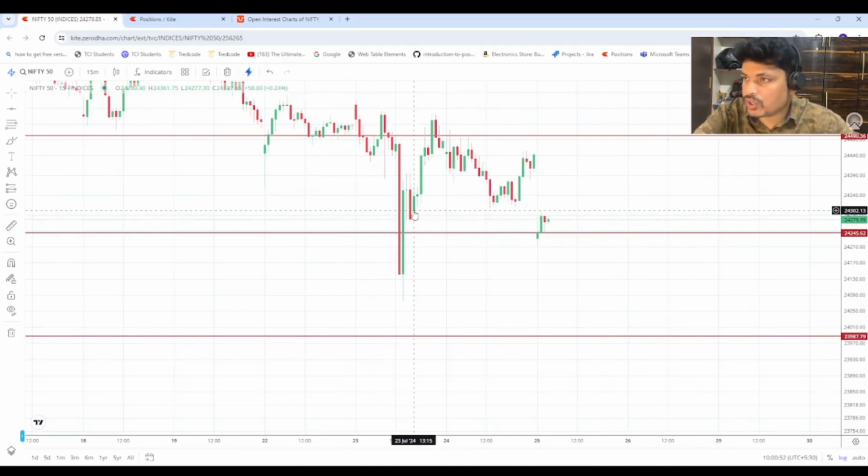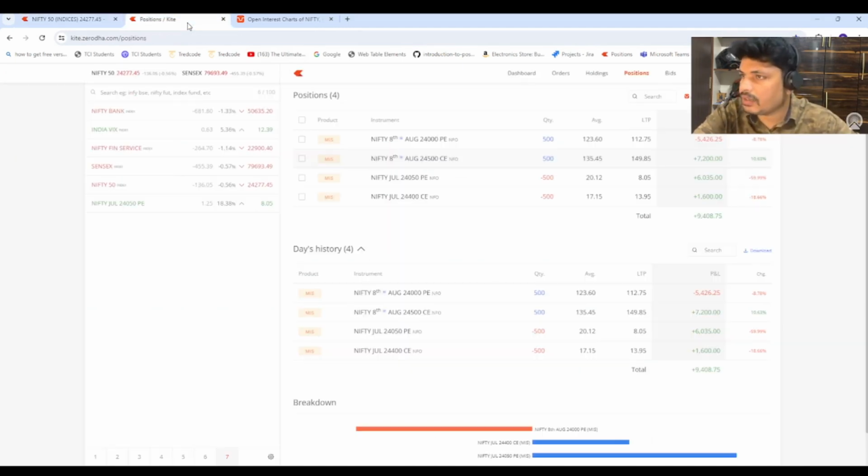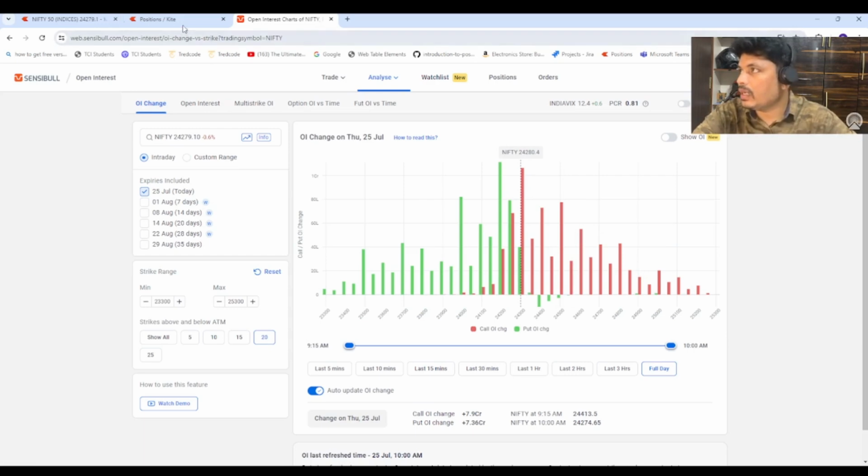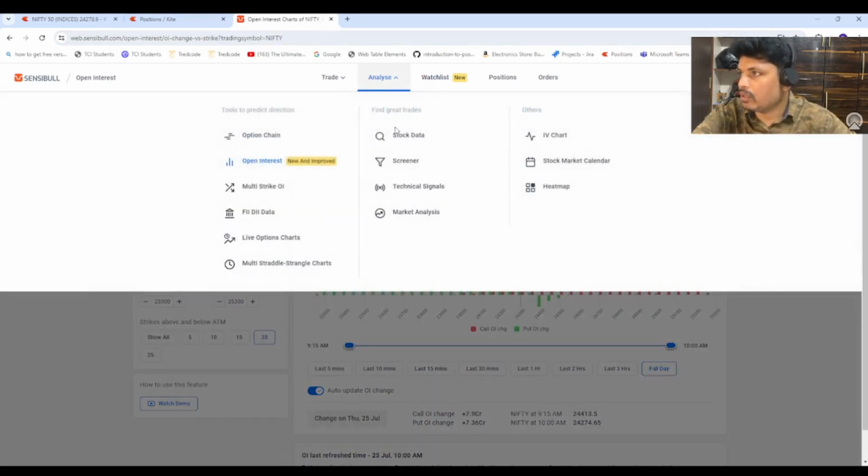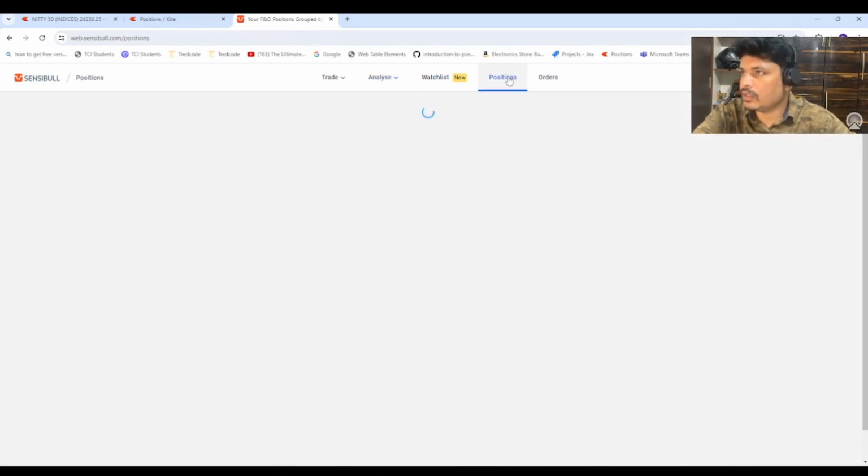I'm having almost 1% on each side, a buffer on both sides from the break even. That is the advantage. If the market closes near my break even, let me open the positions and show the payoff graph.